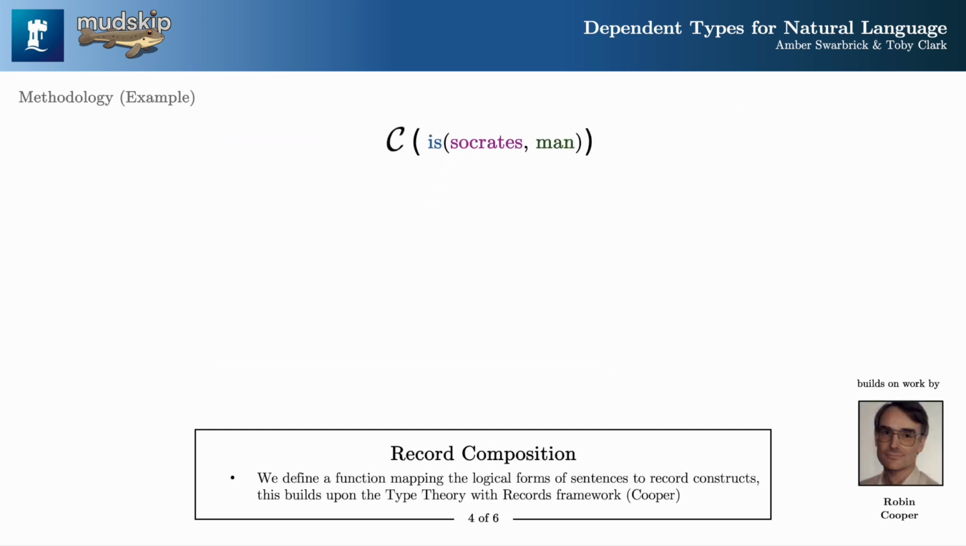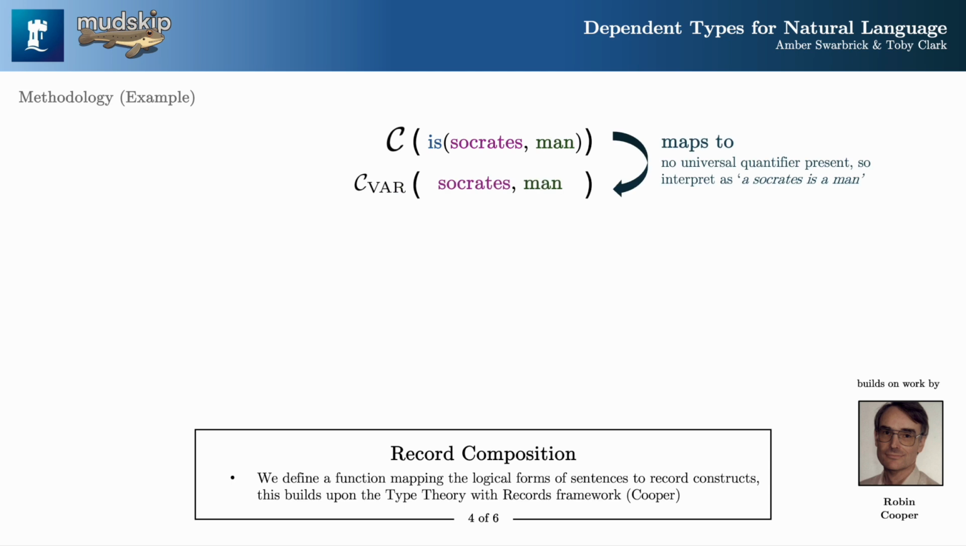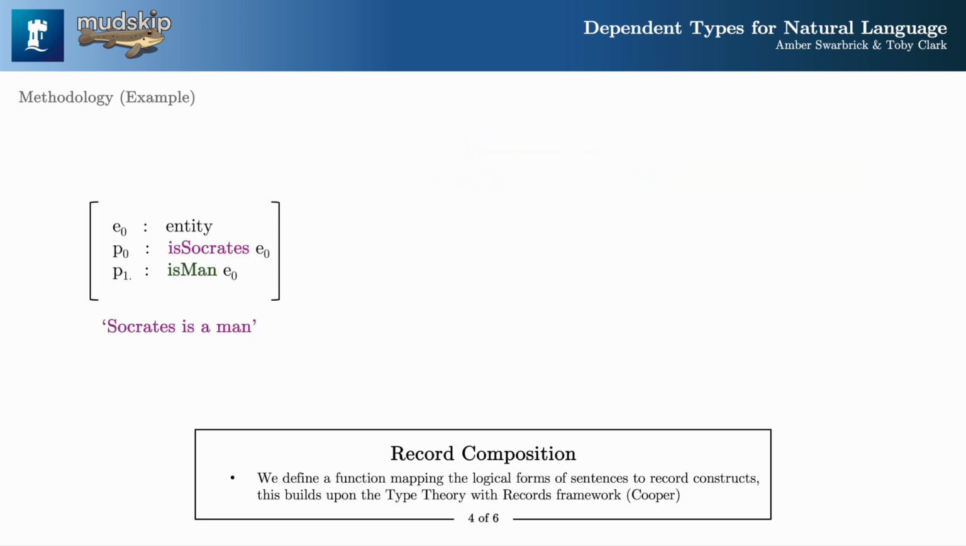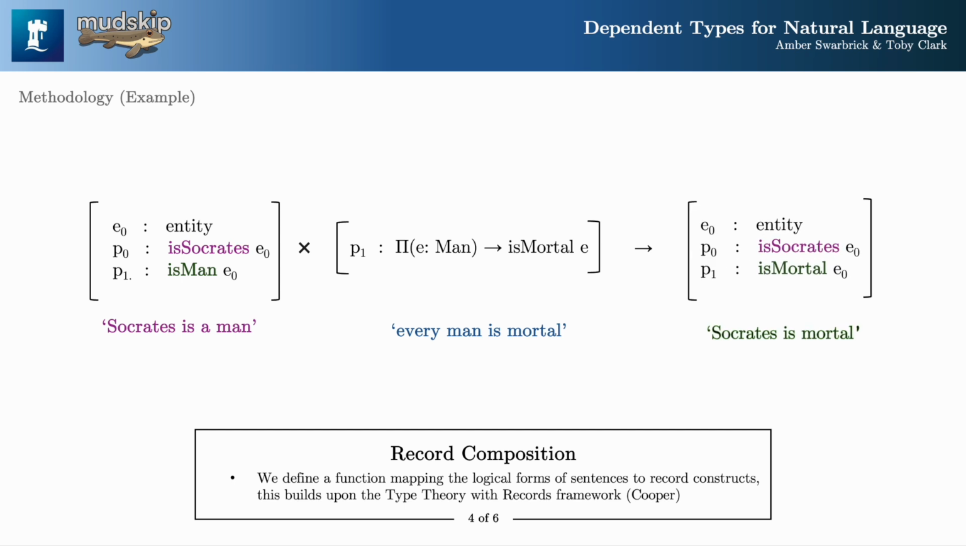We define a function mapping the logical form of sentences to their record constructions. Its relations are a special case. The system encodes Socrates is a man as a bundle containing an entity alongside dependent proofs that said entity is both Socrates and a man. The other premise, every man is mortal, is encoded as a dependent function, taking evidence of being a man to evidence of mortality. Lastly, the hypothesis, Socrates is mortal, is encoded as a bundle, similarly to Socrates is a man.